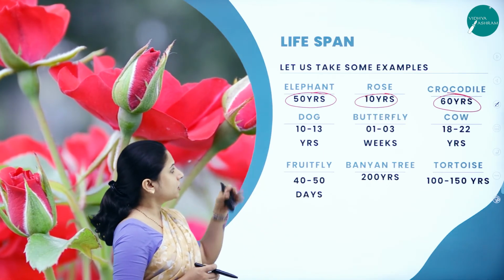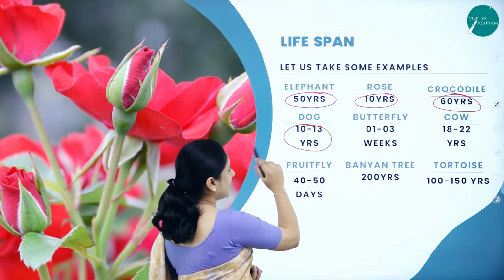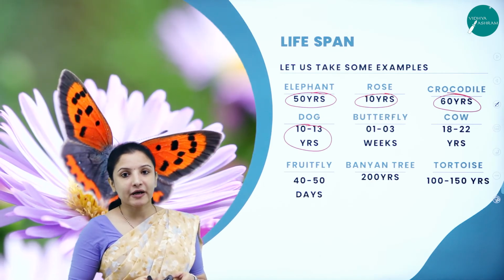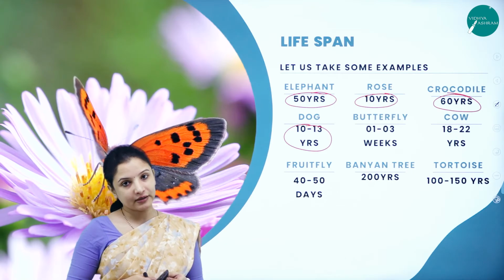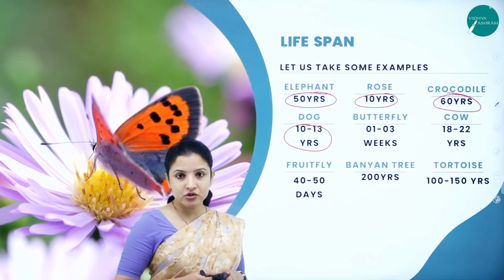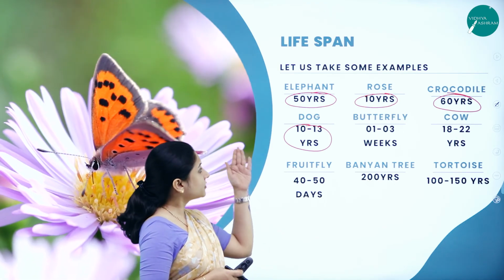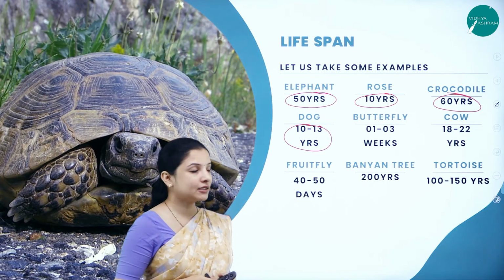Talking about dog, 10 to 13 years. Now here again, rose. A rose is a plant, very fragile and very small, but in spite of that it can live for 10 years. Dogs are bigger than roses, and though they belong to the animal group, they live almost as many years as the rose lived.